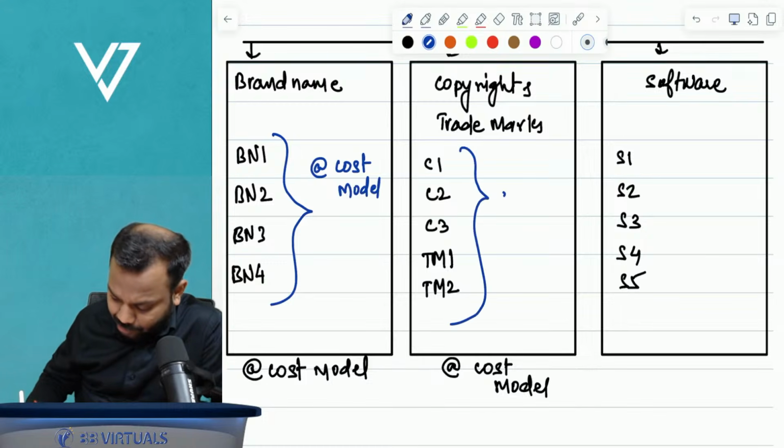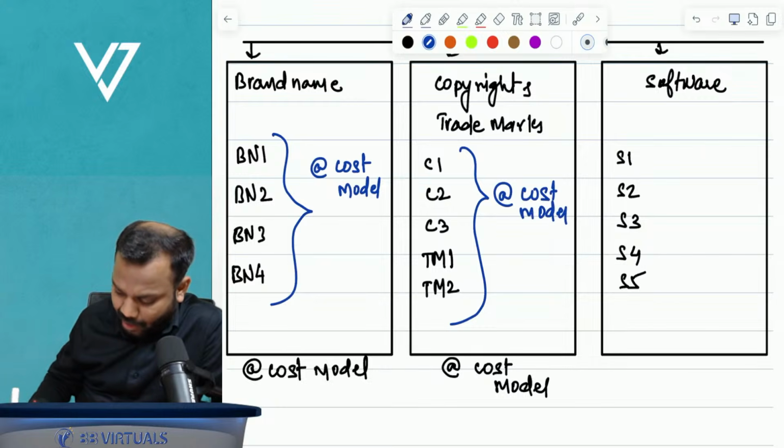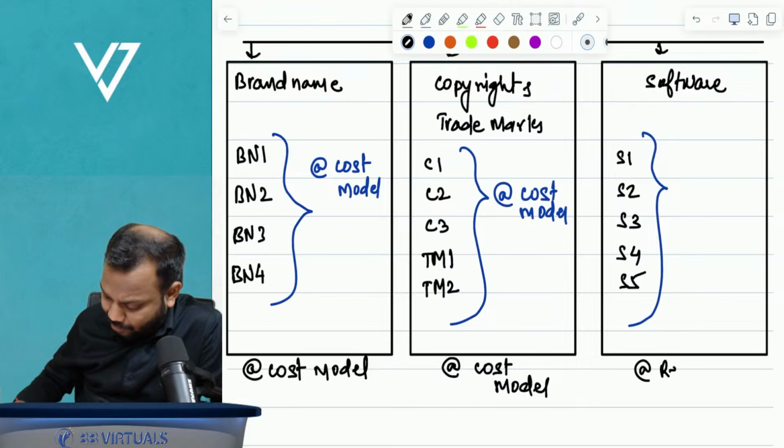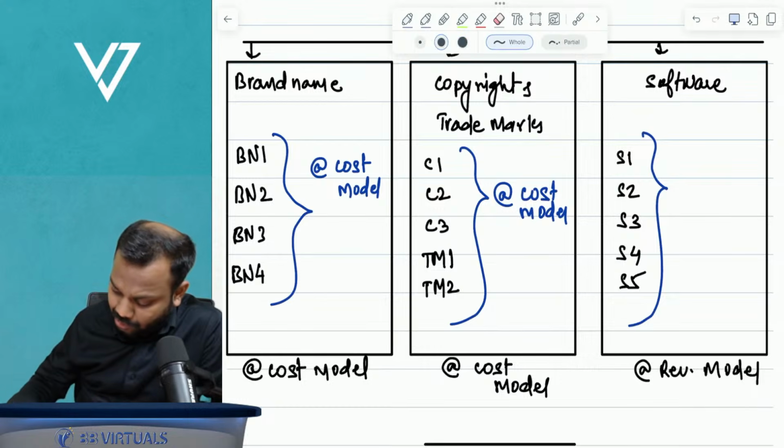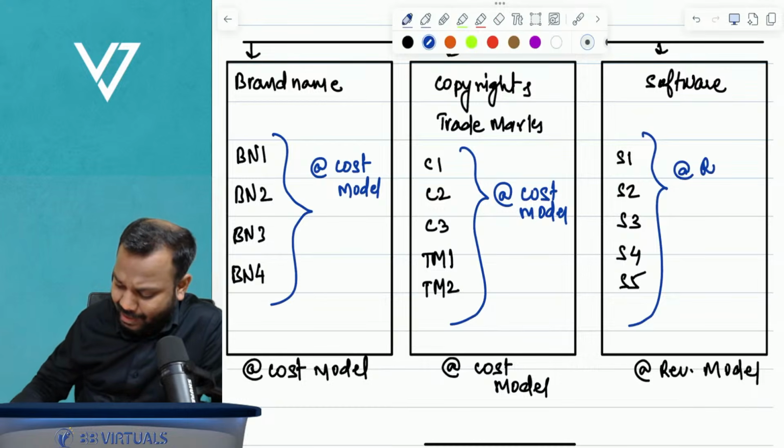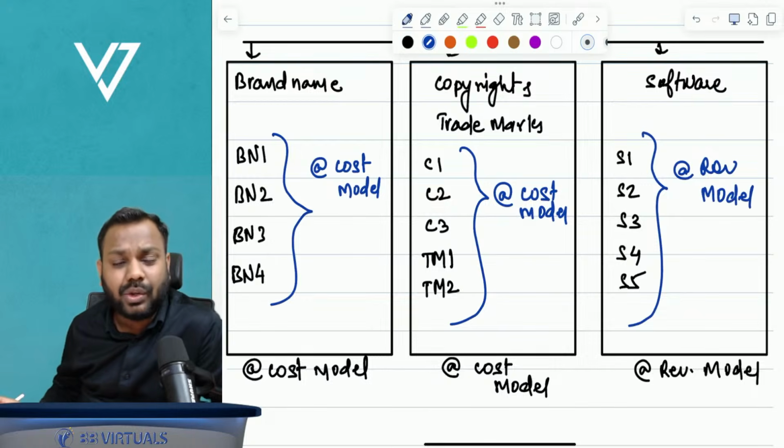All of these should be measured at the cost model. And all of these, since the class is at the revaluation model, should be measured at the revaluation model. Sir, we already knew this. What is new that you are teaching?